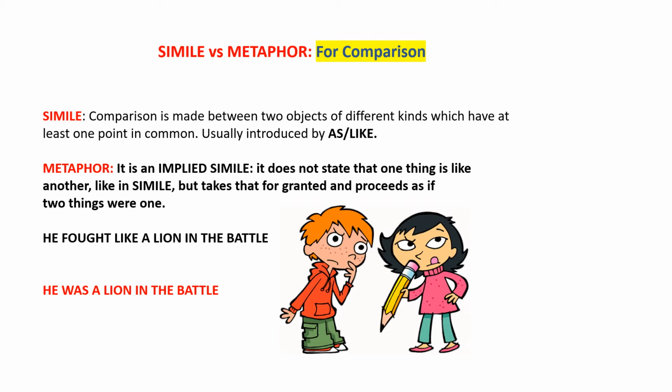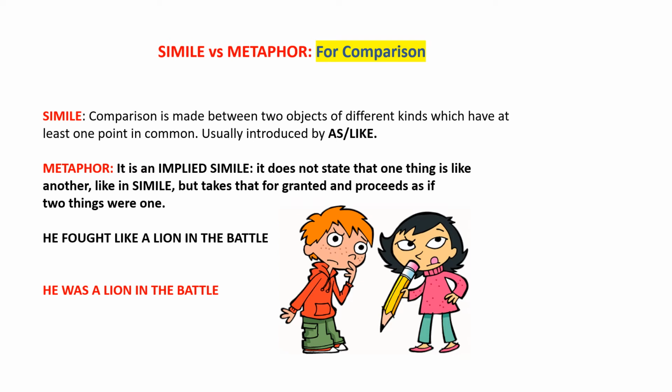So simile is basically a comparison which is made between two objects of different kinds which have at least one point in common, and you will find the mention of the words as and like there. So it is a direct comparison. And metaphor is an implied simile. What does that mean? It basically means that it does not say that one thing is like another. In fact, it takes for granted and proceeds as if two things were one. My favorite example, which I take from Wren and Martin, is this. He fought like a lion in the battle. He was a lion in the battle.